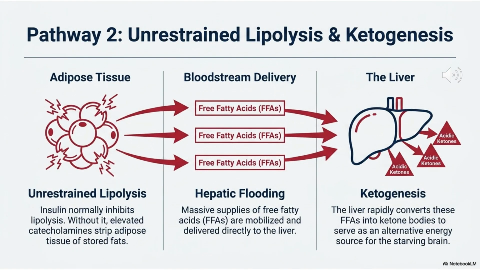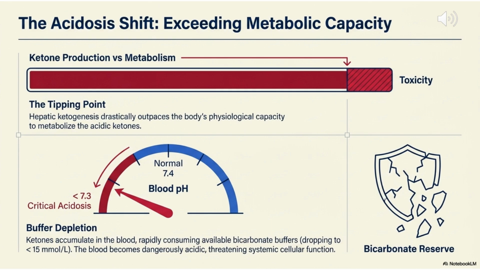Unrestrained lipolysis in adipose tissue floods the bloodstream with free fatty acids. The liver rapidly converts these into acidic ketone bodies, acetoacetate, and beta-hydroxybutyrate. This uncontrolled ketogenesis is what drives the life-threatening metabolic acidosis. Ketone production drastically outpaces the body's ability to metabolize them. The accumulation of these acids consumes bicarbonate buffers, causing a drop in blood pH and a high anion gap metabolic acidosis. This critical acidosis threatens systemic cellular function.